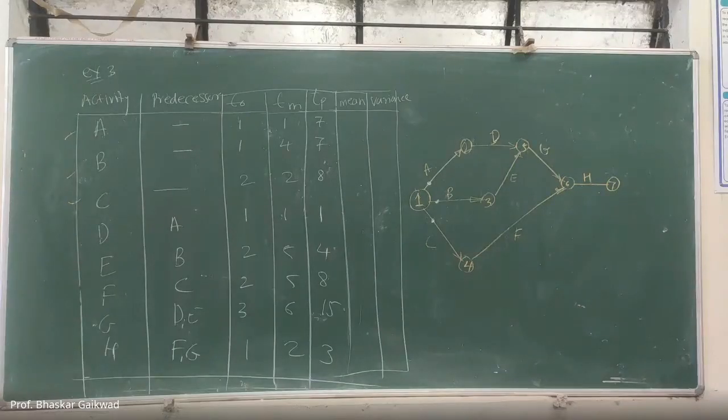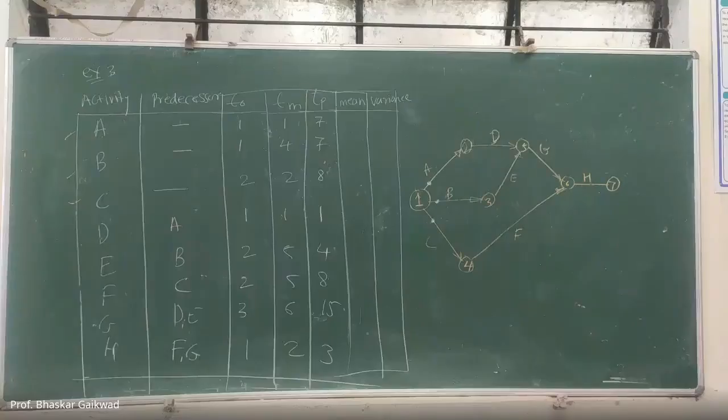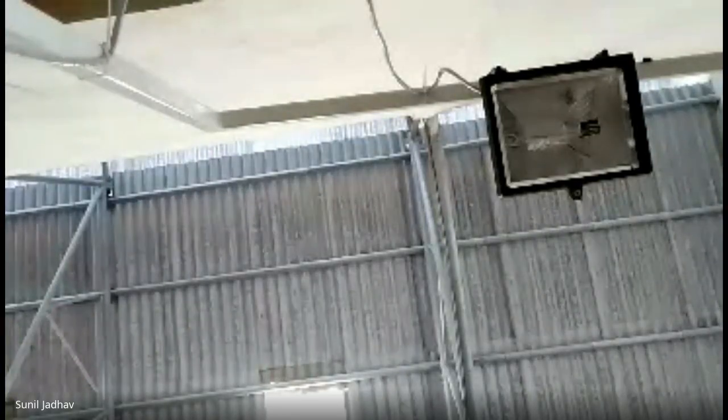Tomorrow we'll discuss the same problem and then proceed to one more problem, the second variety of the same problem. This is the first variety of the problems. Tomorrow we'll go for the next variety. So today we will stop here. Thank you.